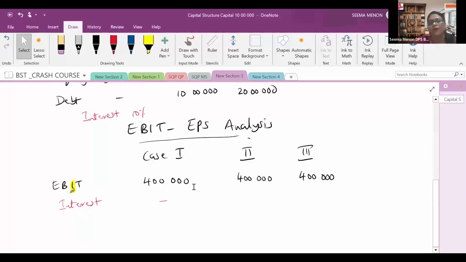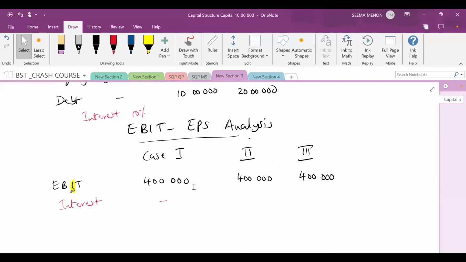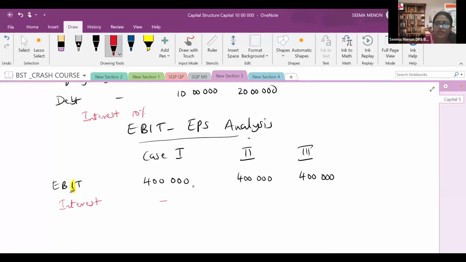Now we are doing the EBIT and EPS analysis. The 3 cases we will compare and analyze. First case, there is no interest. If there is no interest, we know that earning after interest, we can call this earning before tax. Let's use the word earning before tax, because above I started with earning before interest and tax. EBT, or earning after interest, both are correct. Now nothing is there to subtract, so it will be 4 lakh itself.